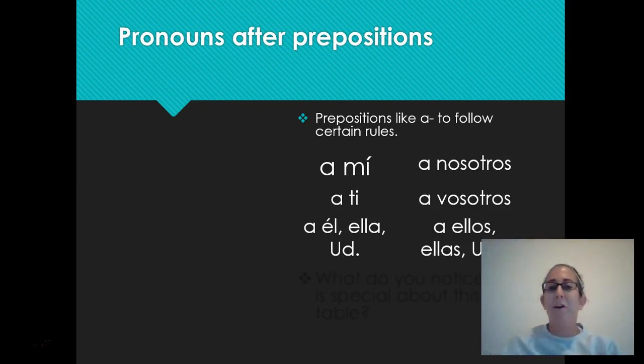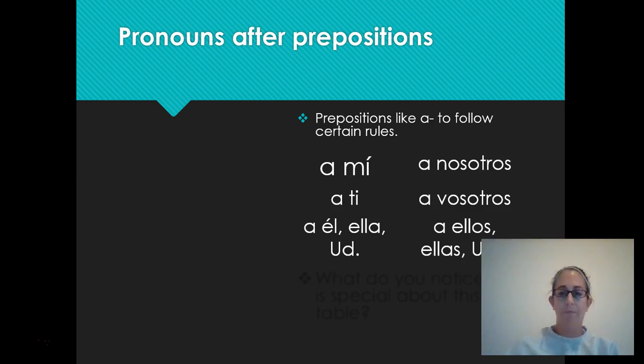Alright, we're just going to keep on going. So, pronouns after prepositions look something like this. A mí, with an accent. A ti, no accent. A él, a ella, a usted. You can put someone's name. A Miguel. A nosotros or nosotras. A vosotros or vosotras. A ellos, a ellas, or a ustedes.